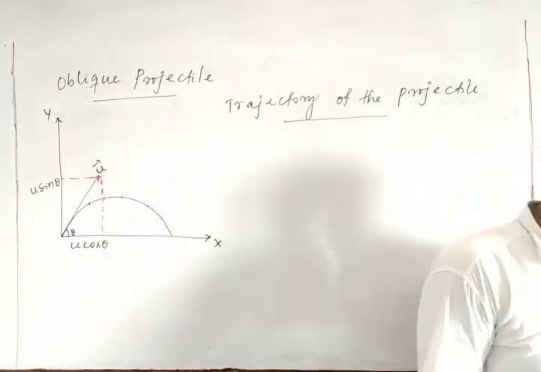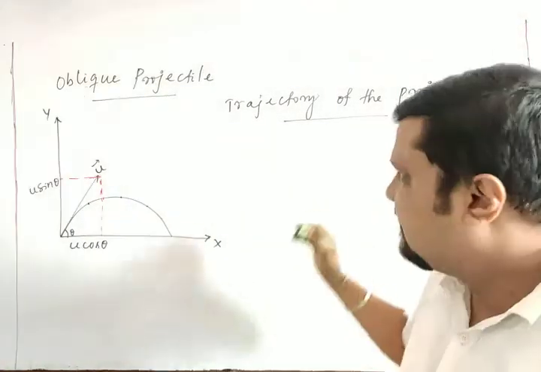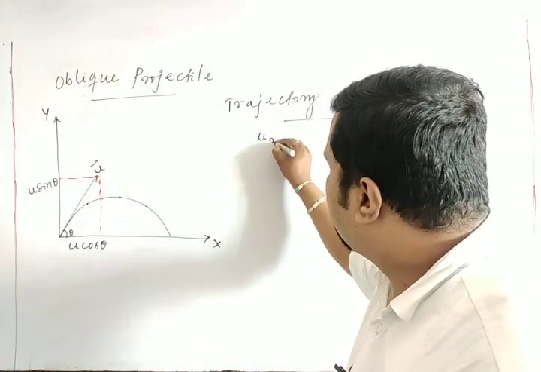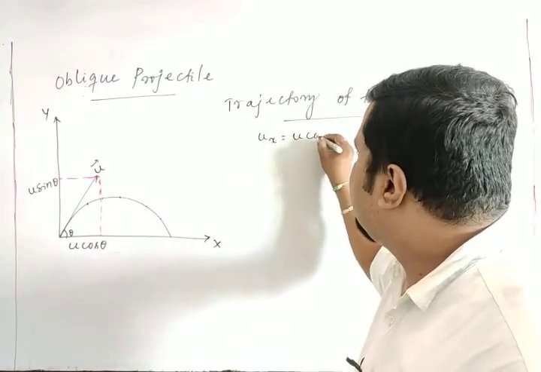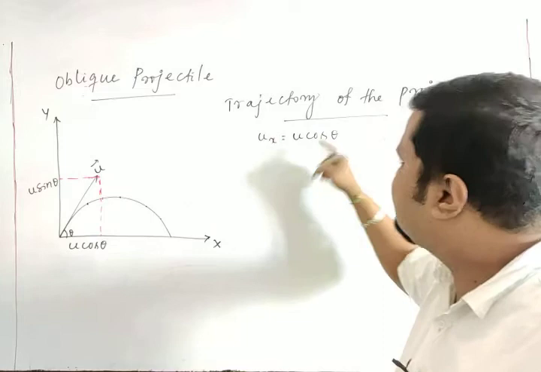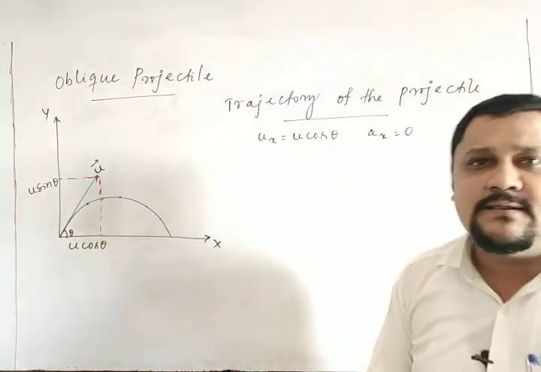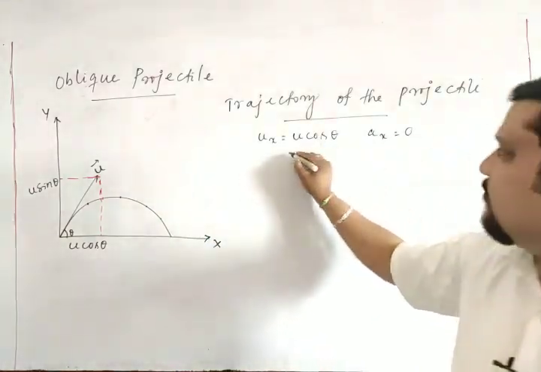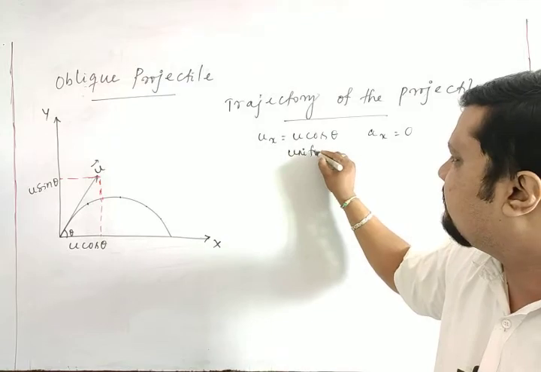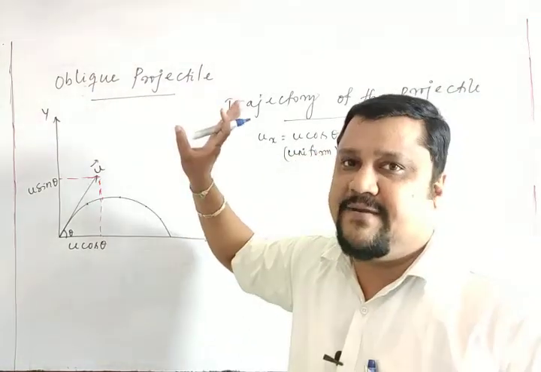Now here you see the horizontal motion takes place with a constant velocity. So we can say the horizontal velocity ux is u cos theta, and that is uniform. If this is uniform, then ax, the acceleration along x, is equal to 0. Why? Because it is uniform and not changing, as the motion is under gravity.